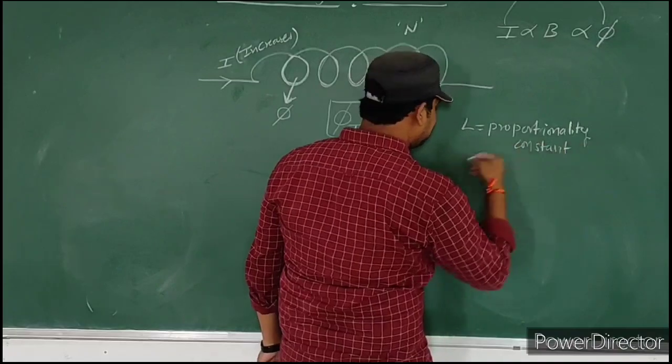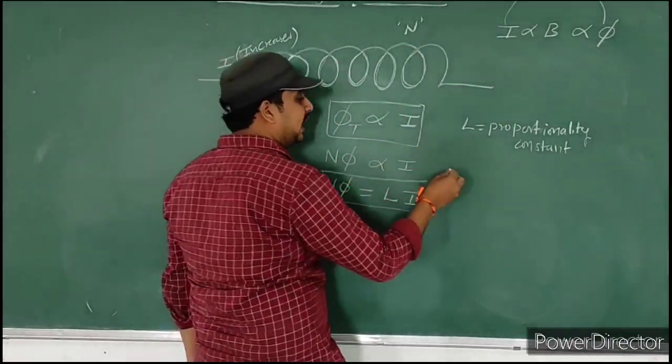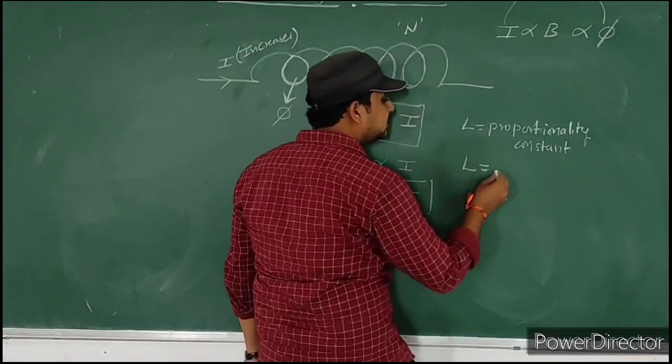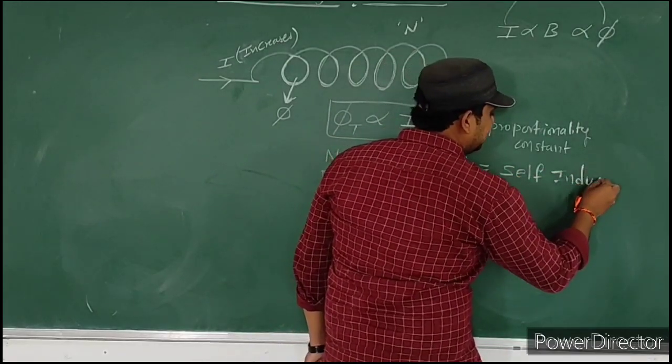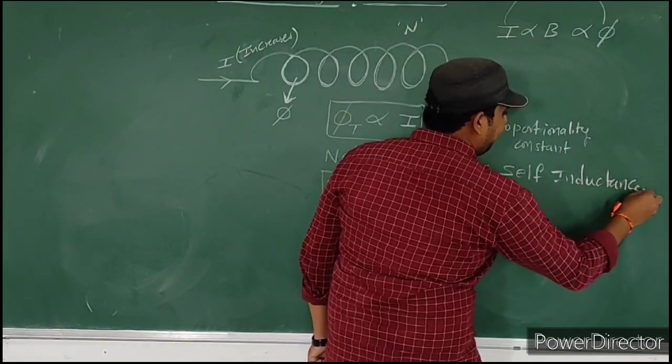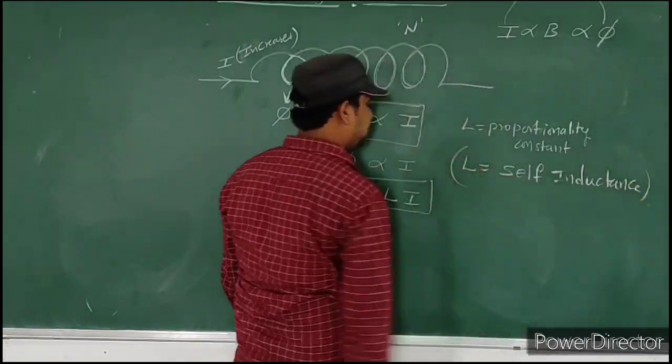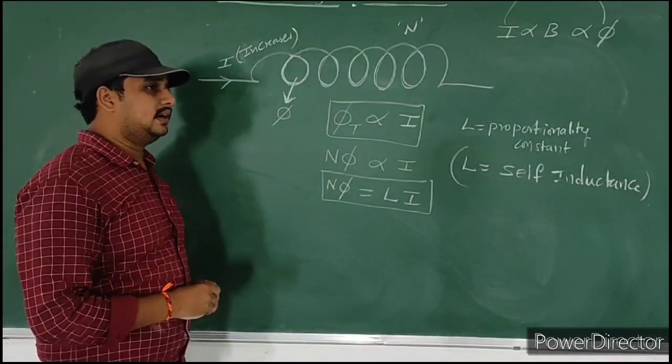Generally this L acts as the proportionality constant, and we also call this L self-inductance.